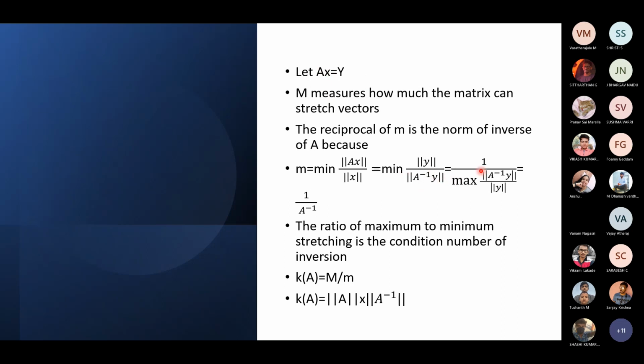So this is equal to 1 by the maximum of norm of A inverse of Y by norm of Y, which is 1 by norm of A inverse. So the ratio of maximum to minimum stretching is the condition number. It can be written as K of A equals capital M by m, which can also be written as norm of A times norm of A inverse.